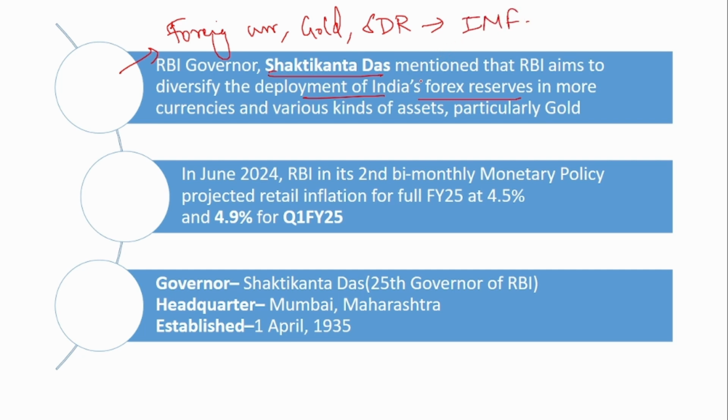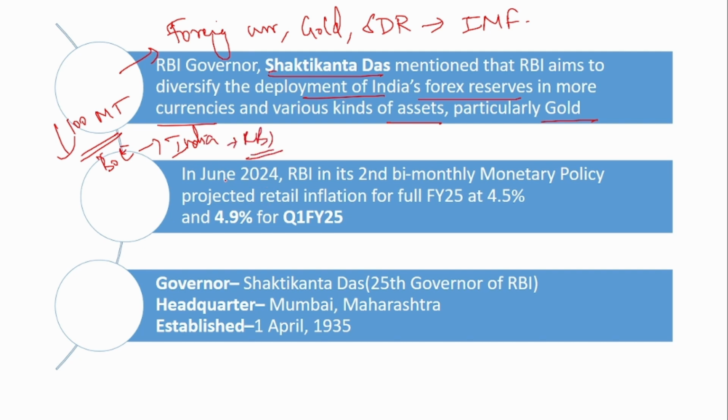So all these will be contained in the forex reserves. Now the RBI governor has stated that it is planned to diversify the forex reserves. So it is planned to invest in more currencies and also various kinds of assets, particularly gold. So planning to invest in gold more. And we also recently read that RBI has moved around 100 metric tons of gold from the Bank of England to India, that is to RBI.